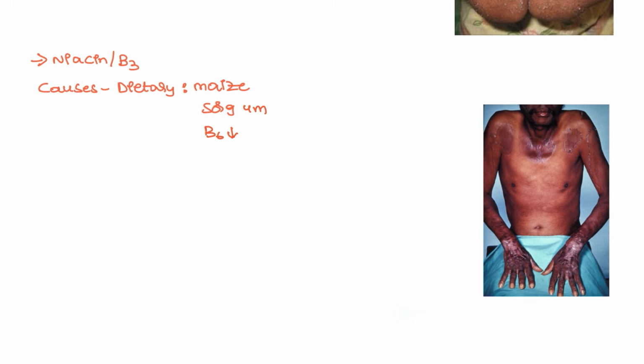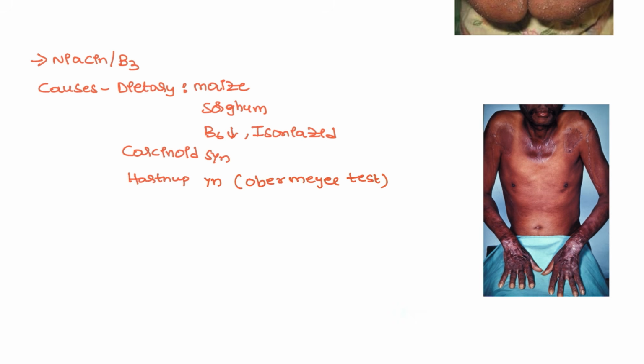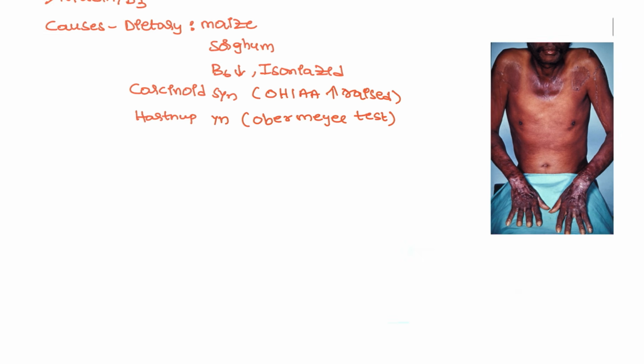And B6 deficiency can do it. Isoniazid deficiency can be seen. And conditions such as the patient suffering from carcinoid syndrome, or the patient suffering from Hartnup syndrome, right? Hartnup syndrome can also present in this patient. In this patient, there is a separate test that we are going to do, the Obermeyer test. In carcinoid syndrome, we are going to do the urinary test. On the urinary test, you are going to see the indole acetic acid levels are raised. This is carcinoid syndrome.